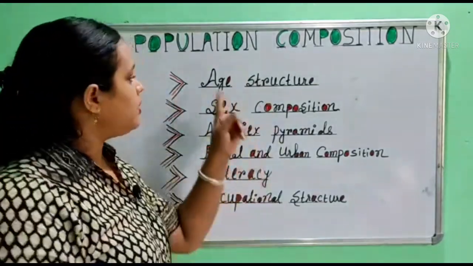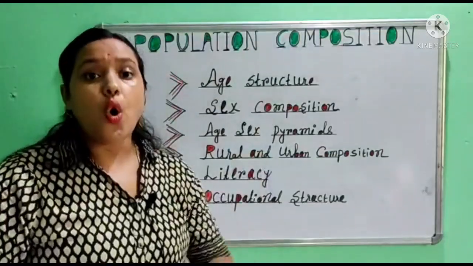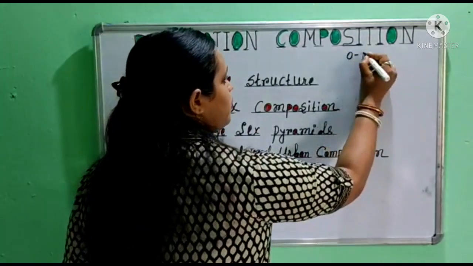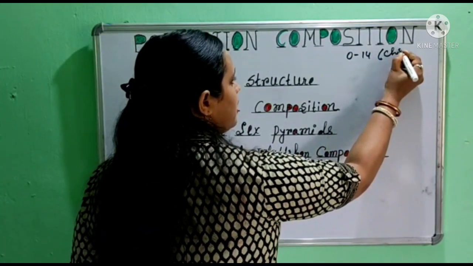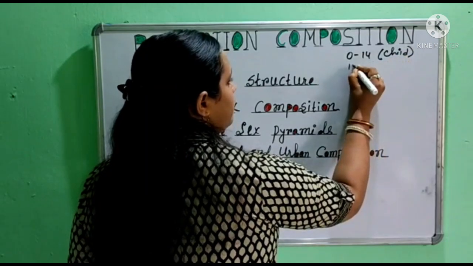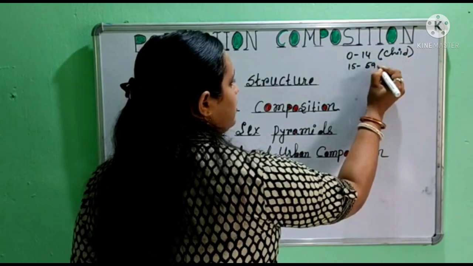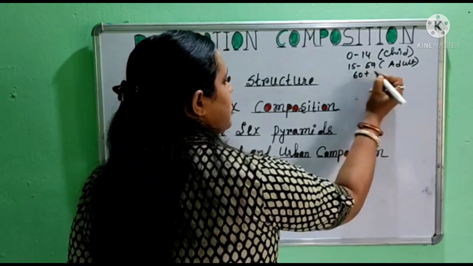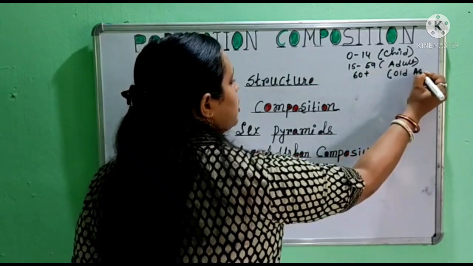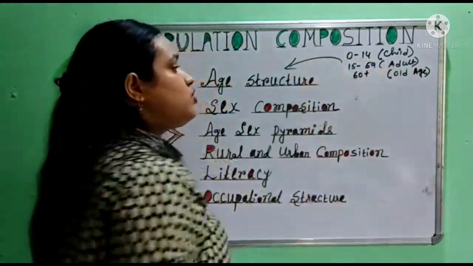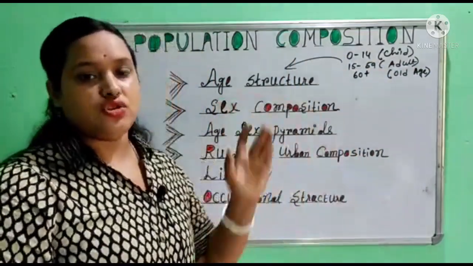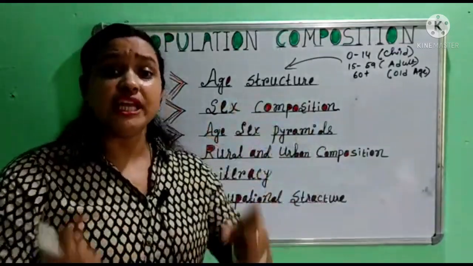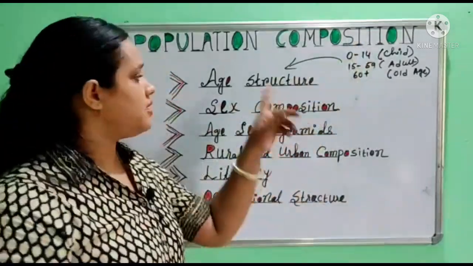First of all, we talk about age structure. In age structure, the whole population is divided into three categories. The first category is 0 to 14, that means the child group. Then 15 to 59, that means the adult group. Then 60 plus, that means the old age group. These are the three groups we find in age structure. Such a division of population into age groups is simply called age structure.